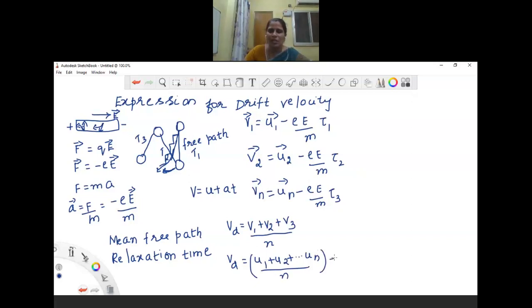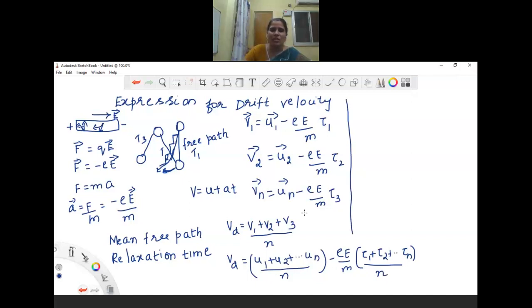And similarly, eE by m, which is the common term, we can take it out, and tau1 plus tau2 up to tau n, divided by n. This is the average relaxation time.